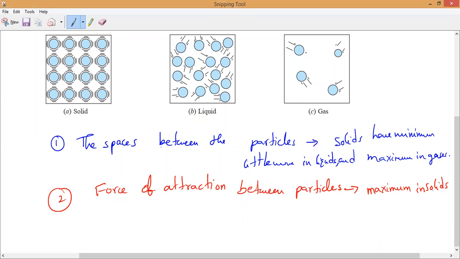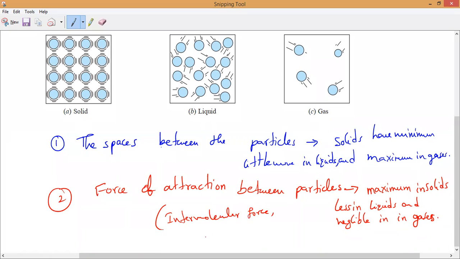Okay, everybody? Maximum in solids. Next is less in liquids and negligible in gases. So this is what we call intermolecular force, or we can say interparticle force. Is it okay? Yes, sir. Everybody can write that.